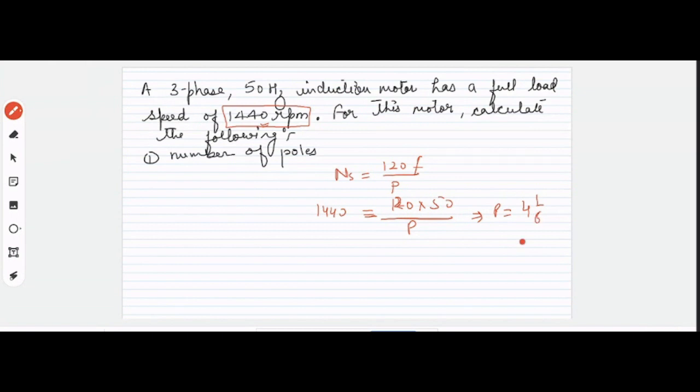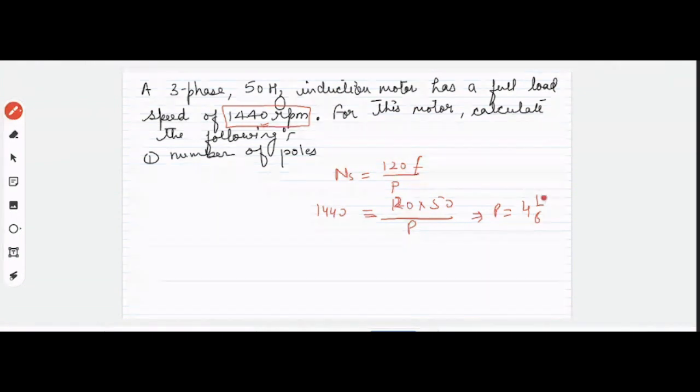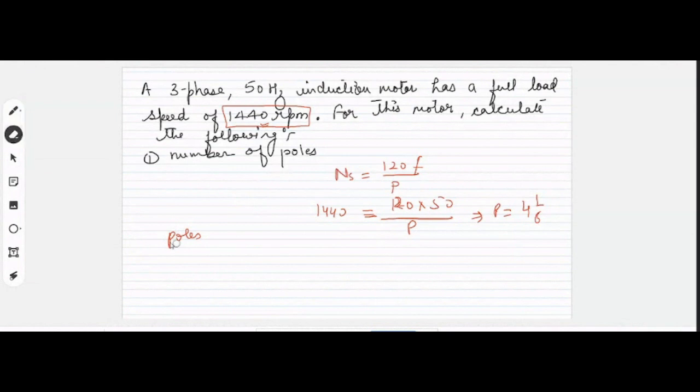4. Yes sir. But we know that the number of poles must be even and a whole number.